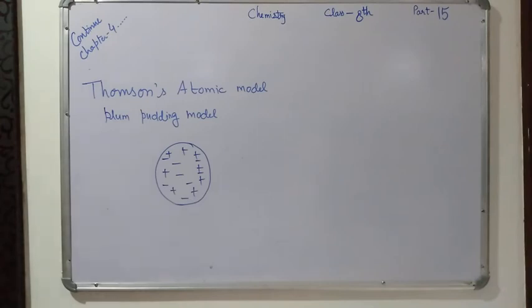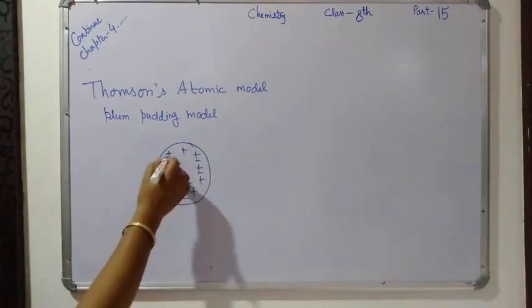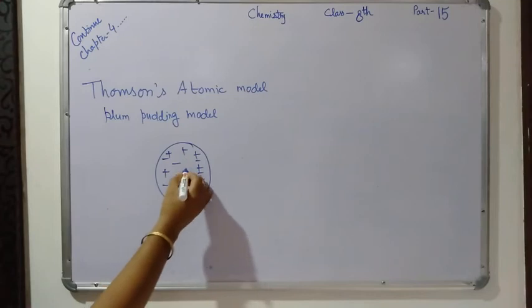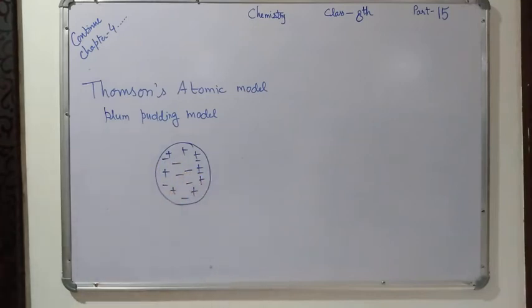According to this model, an atom has a uniformly positively charged spherical cloud with negatively charged particles embedded in it. The electrons move through the atmosphere of the positive charge just like the dry fruits or plums in a plum pudding.